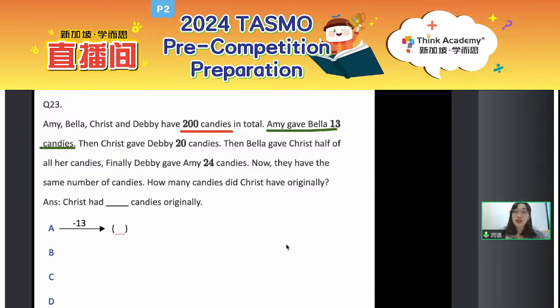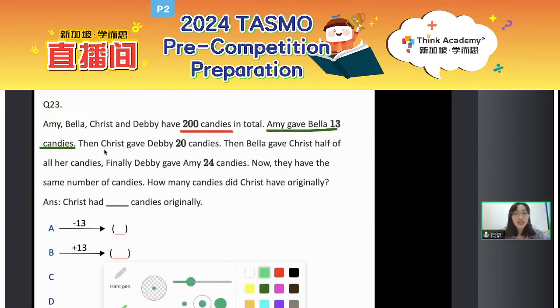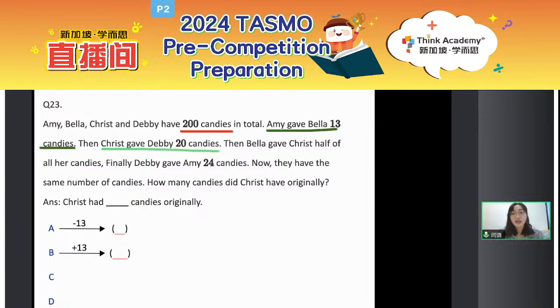Well, who can get 13 more? B will receive 13 candies from A, right? So B plus 13. And then following this, move on to the next sentence. C gave D 20 candies. So here again, let's draw it out. C gave D, so C will minus 20. At the same time, who will receive this 20 candies? It should be D, so D plus 20.